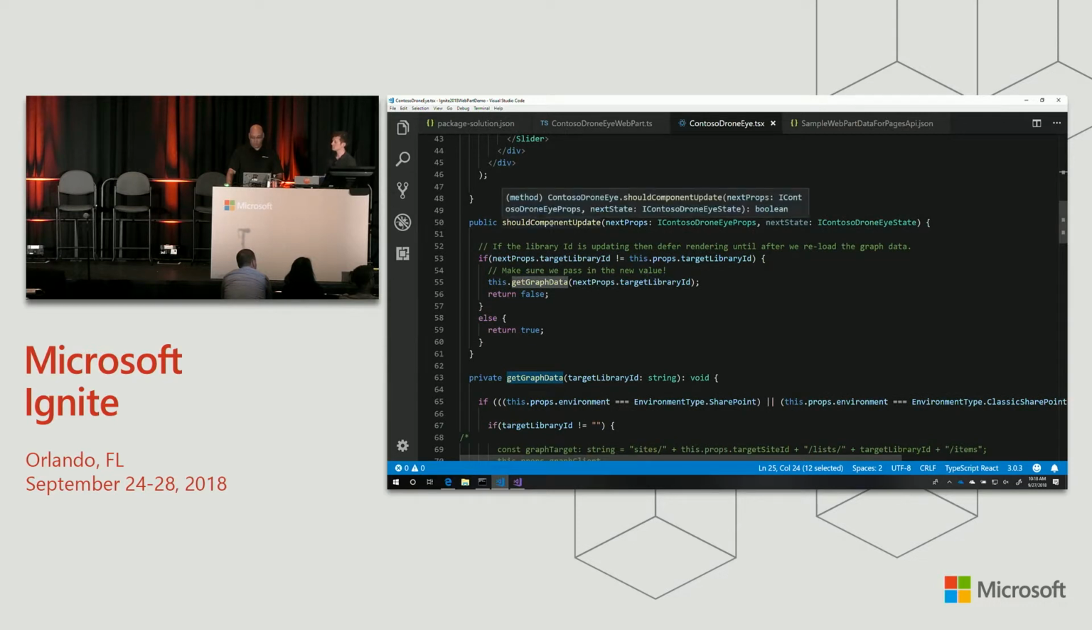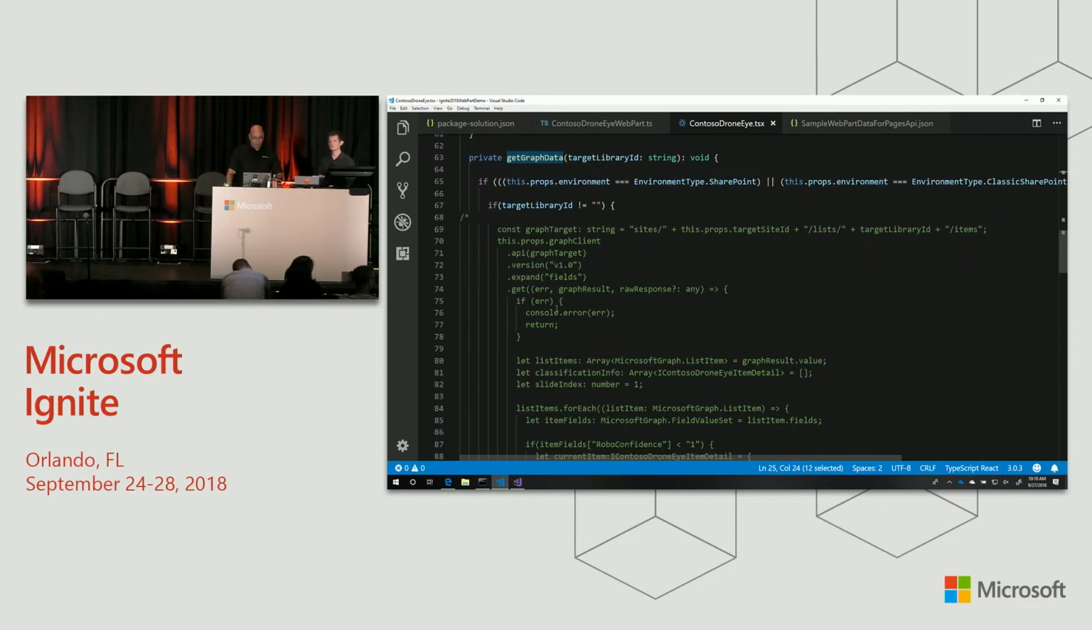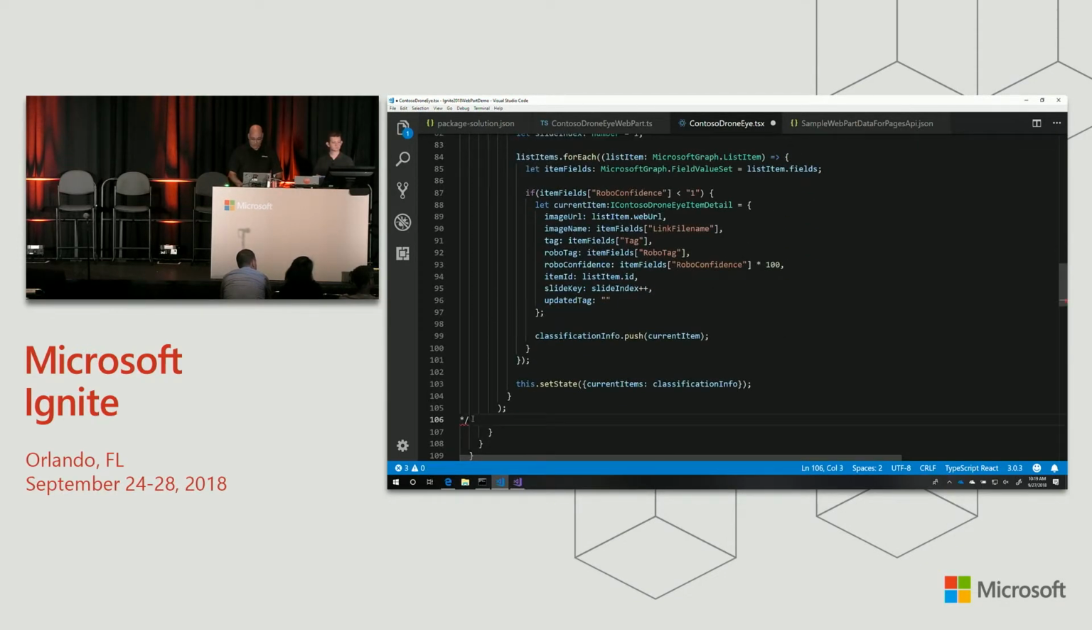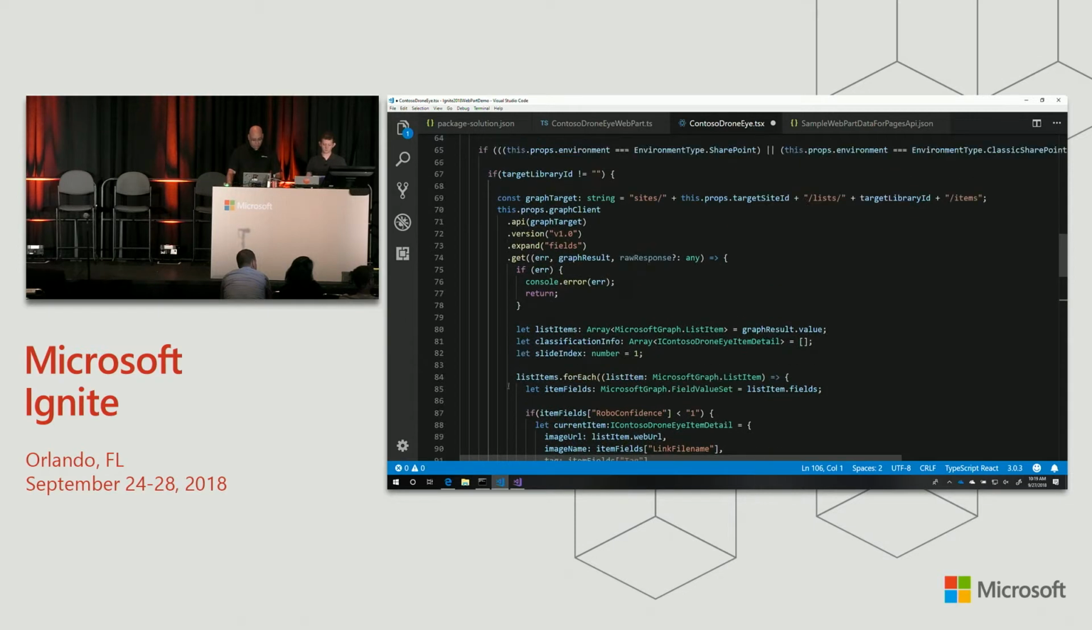If the component should update, this means that we got a new property value for the library that we're working with. We're going to tell it to go get the new data so it's more dynamically responsive to the changes in the property pane. So the getGraphData function, let's take a look at this. And we're just going to remove the other comment line here. And we'll take a look.